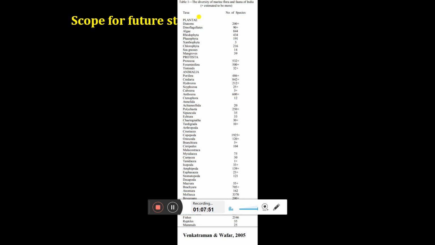Great opportunities there. If you see the marine sector, 8,000 kilometer long coastline, which is very rich in biodiversity. We have coral reefs to explore, we have deserts to explore, we have estuaries to explore, we have mighty rivers in the world which are available in India. So huge amount of habitats are there which are still waiting. There are several animals and plants and microbes found in this area waiting for the taxonomists to explore them and discover a good amount of species. So that is what we have to do.